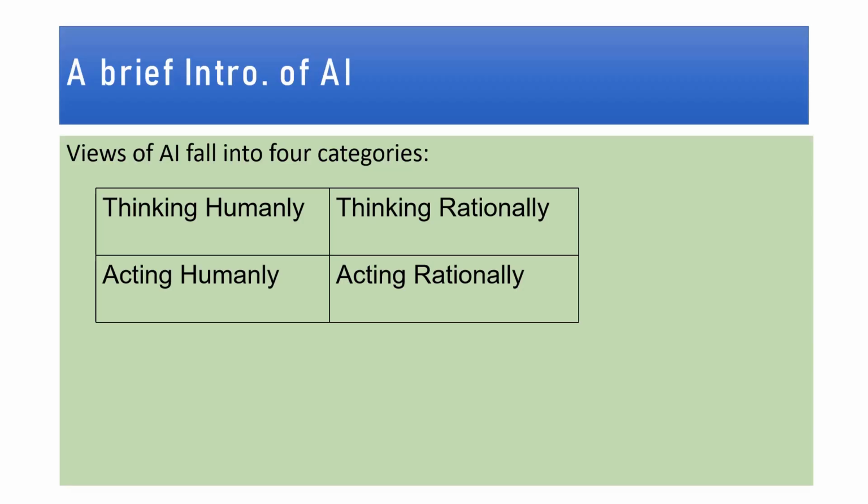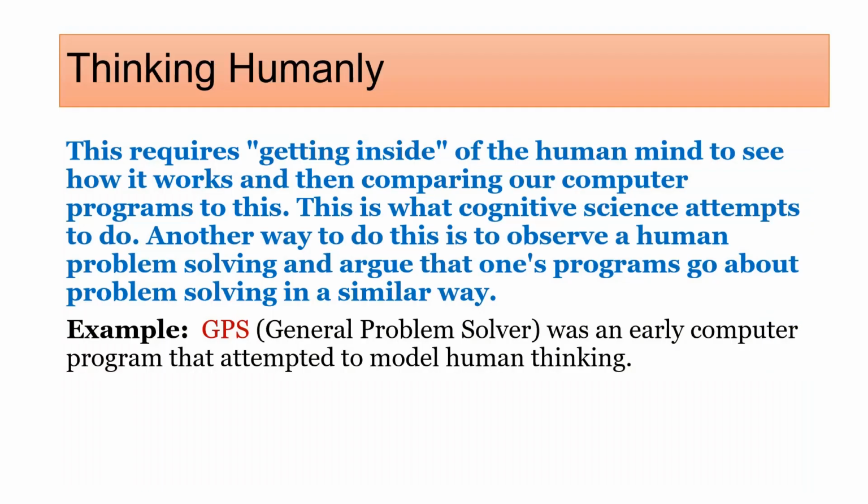So a brief intro of AI is that views of AI fall into four categories: thinking humanly, thinking rationally, acting humanly, acting rationally. In the case of thinking humanly, it is a cognitive approach.